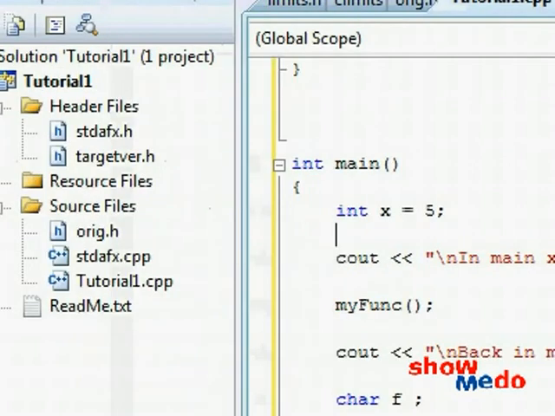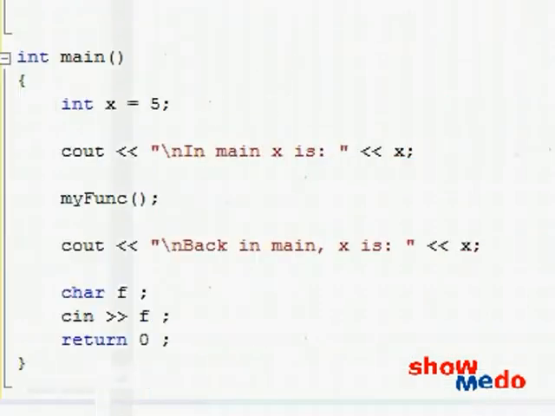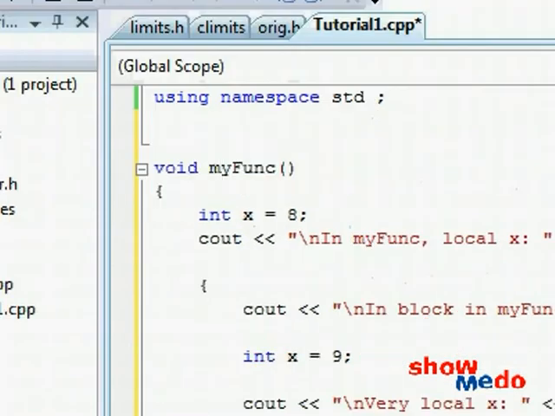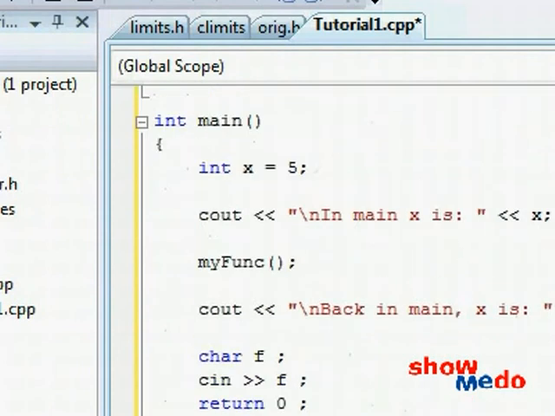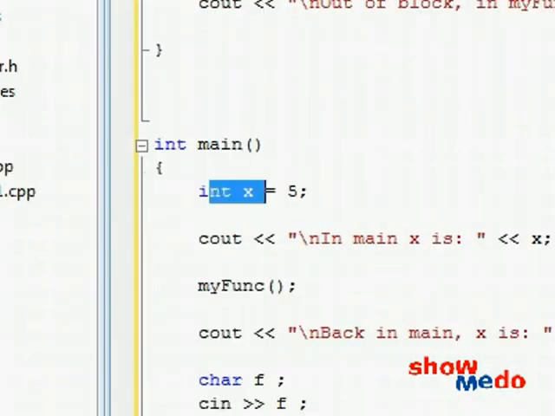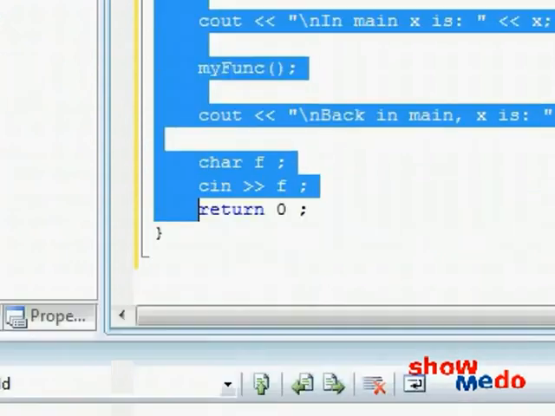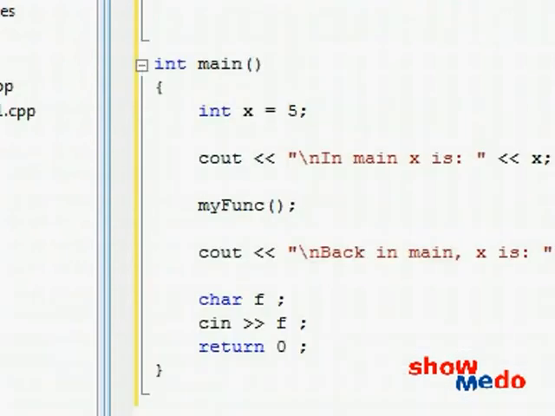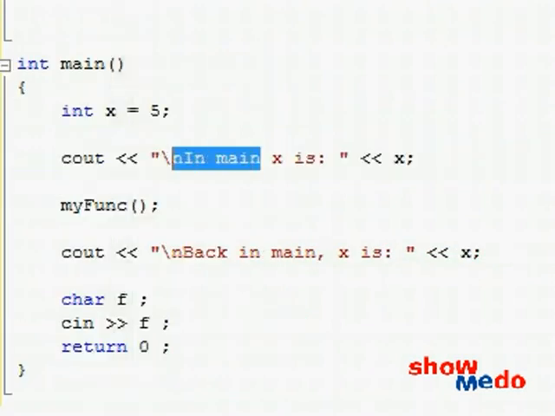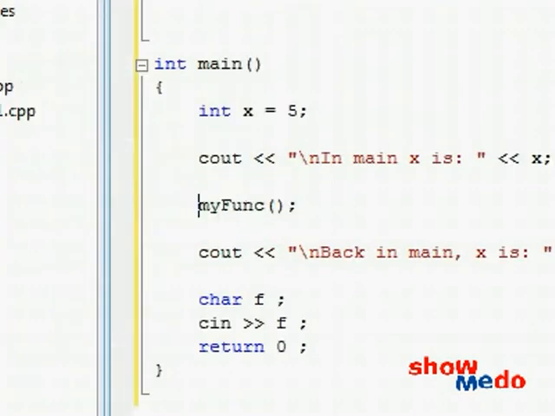Here is my main function, which I prepared before, and here I also prepared a different function called myfunc. So let's step through it step by step and see what's going on. At first I'm creating a variable x. So of course x will only exist as long as this block of code over here exists. To make sure, we're just going to print out over here that in the main function the variable x is whatever it is. Then we skip over and call my function.